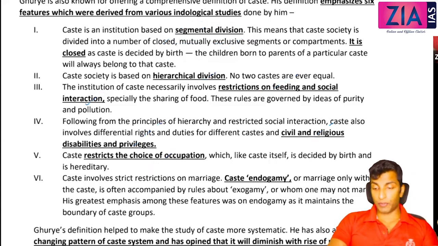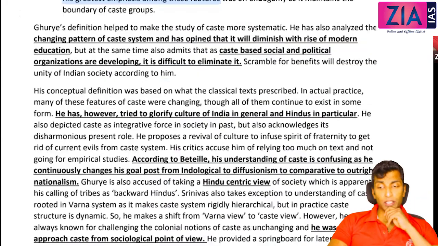Caste endogamy is another feature that he's talking about, and Ghurye only talked about these marriage rules extensively, like exogamy, that is related to clan or gotra. Okay, changing pattern of caste system.